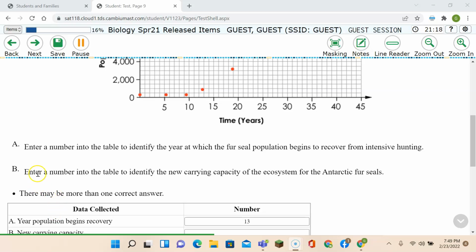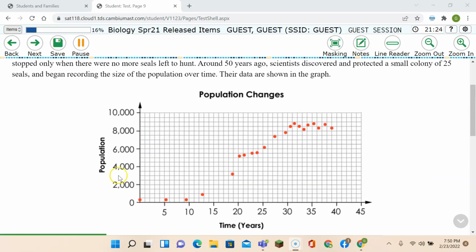Enter a number in the table to identify the new carrying capacity of the ecosystem for the Antarctic fur seals. So if we look here, it doesn't go as high as 10,000, but it's between 8,000 and 10,000. Each one of these squares is 500, so this would be 8,500. This would be 9,000, this would be 9,500, and this would be 10,000.